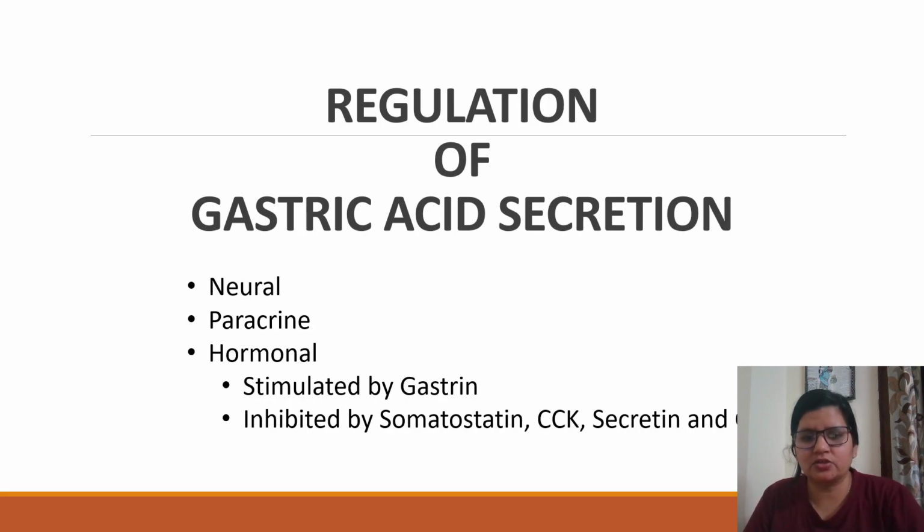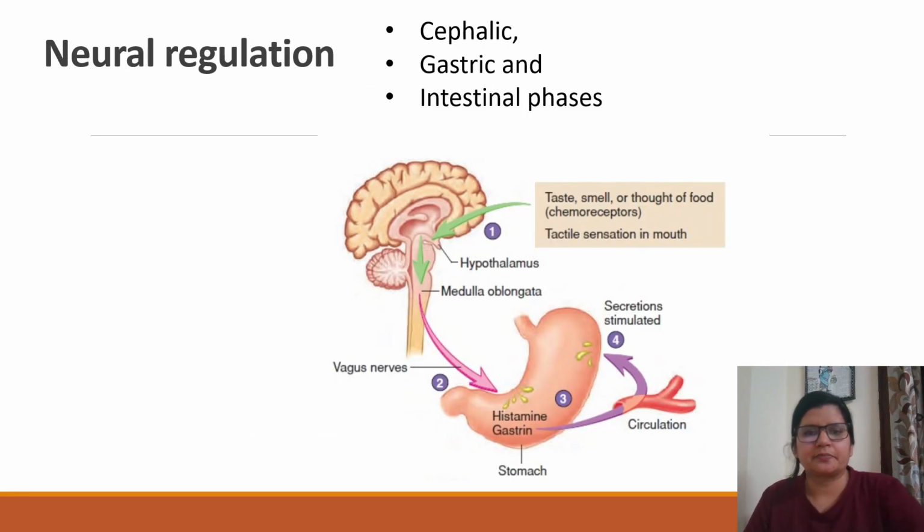So let's get started. We'll be talking first about the neural regulation, right? So let's see that neural regulation. Neural regulation is basically how nerves are controlling the secretion of the stomach, the secretion of gastric acid. So neural regulation is basically how the vagus nerve is mediating gastric acid secretion or influencing it. So there are three phases of gastric acid secretion. You might have heard of the phases of gastric acid secretion. That is nothing but neural regulation, right?